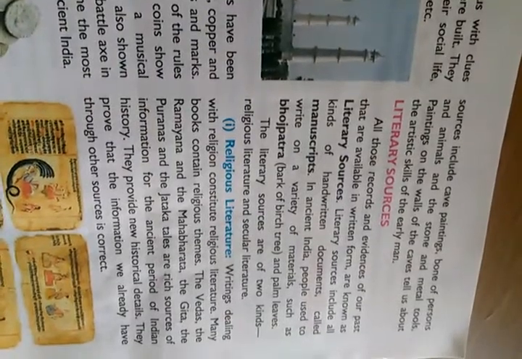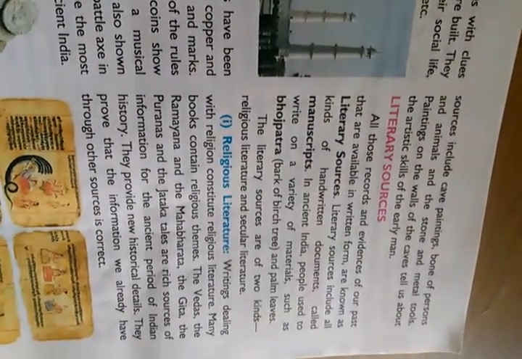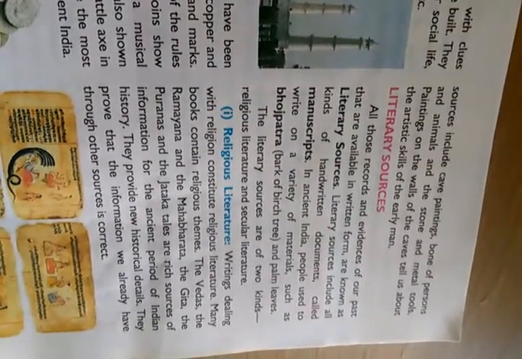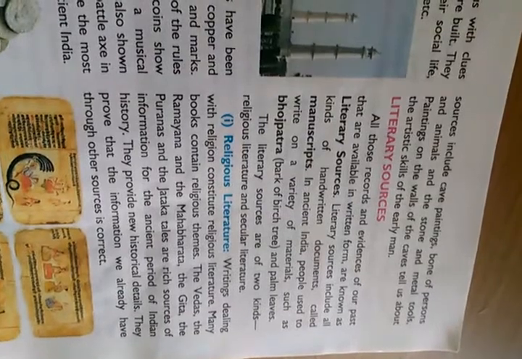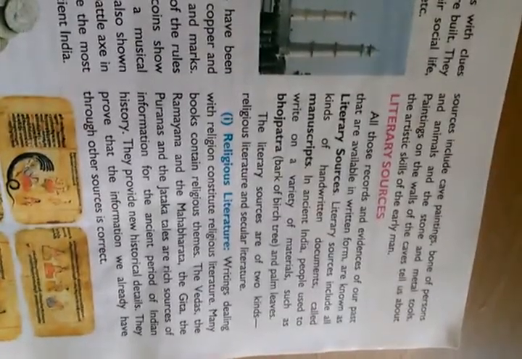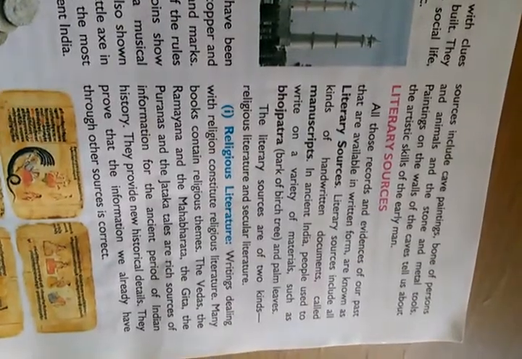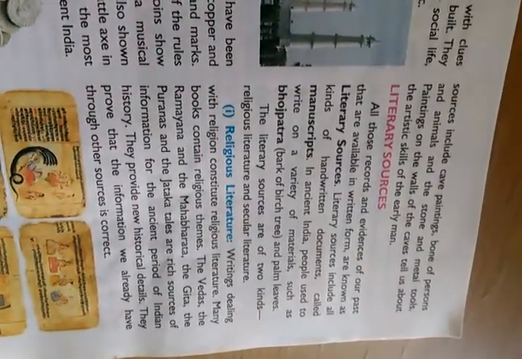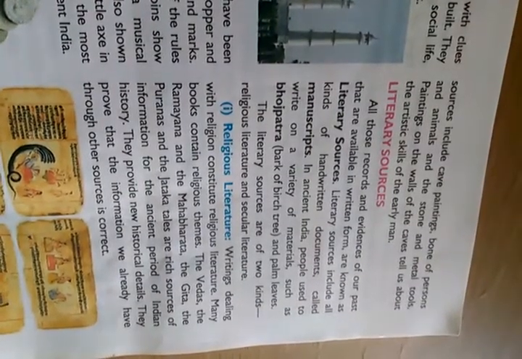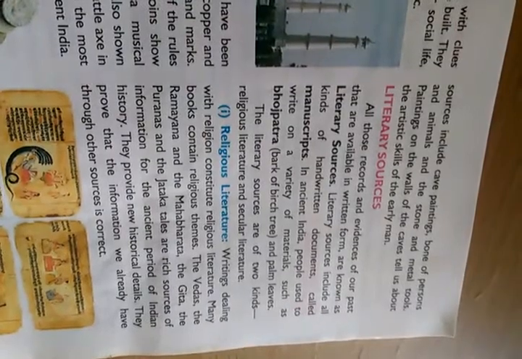What is religious literature? These are the writings or books which deal with religion. Some examples of religious literature are the Vedas, the Ramayana, the Mahabharata, the Gita, the Puranas and the Jataka tales. They provide us historical details.